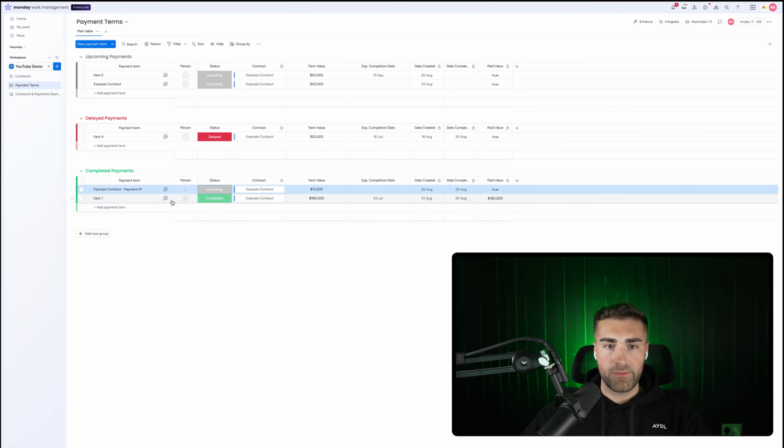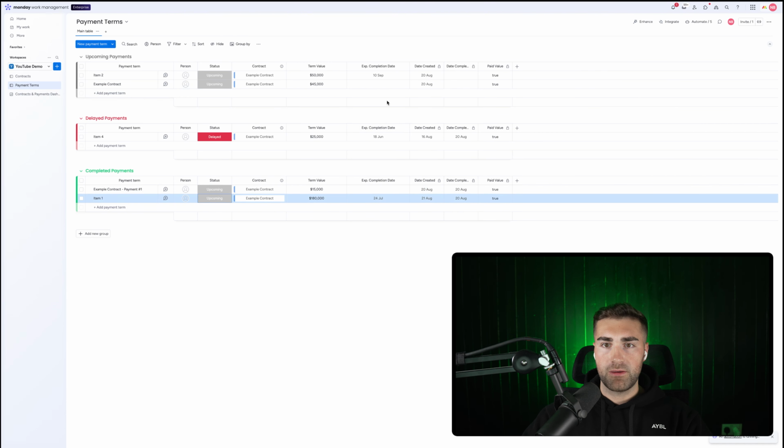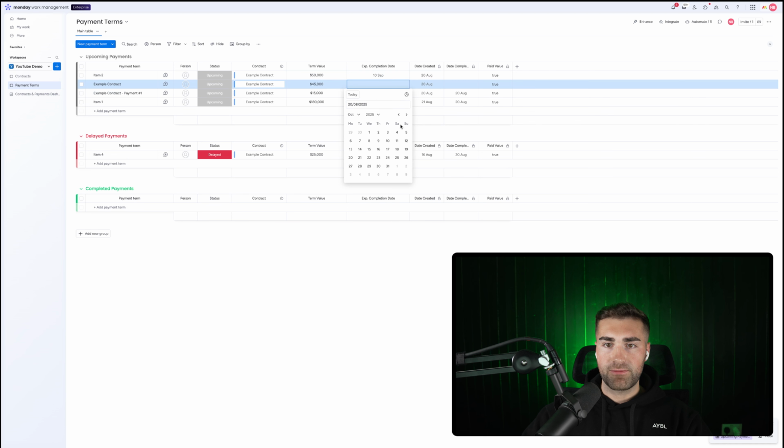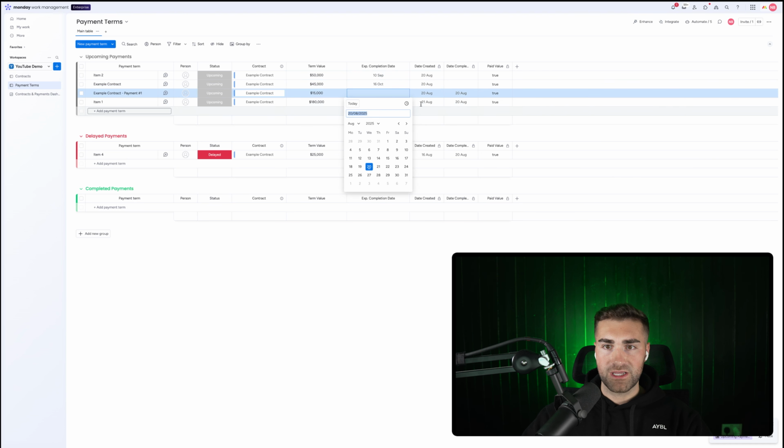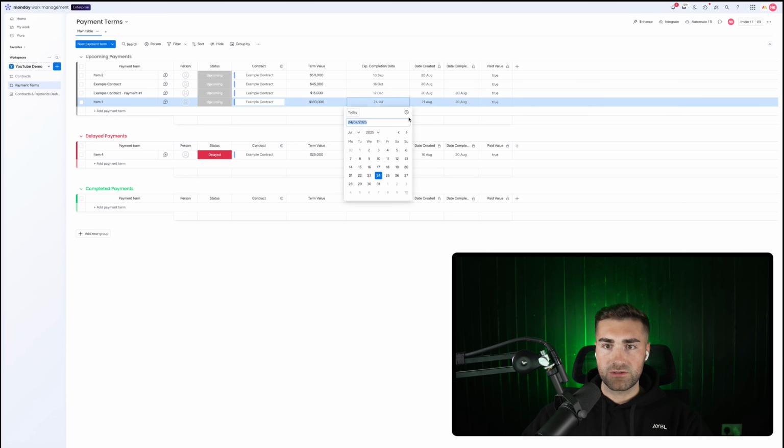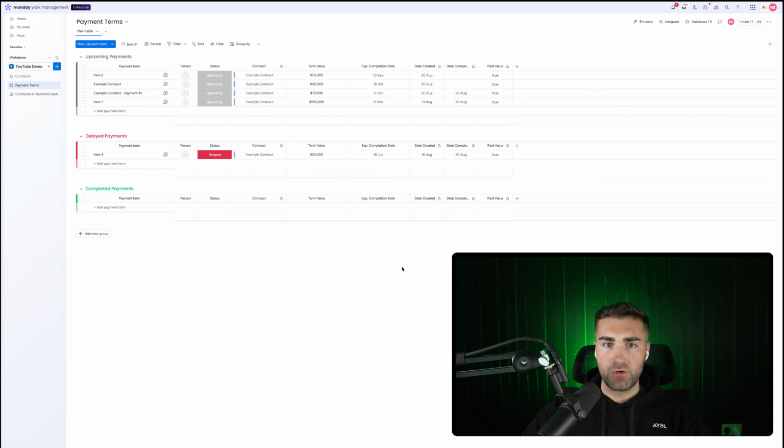So now let's look at some payment terms, future payment terms. So I'm going to move this to upcoming, just to give you an example. Then we'll set the completion date for this on the 16th of October. We'll set this one for, let's say, December 17th. And then let's set this one for, I don't think we did November. November. There we go. Cool.